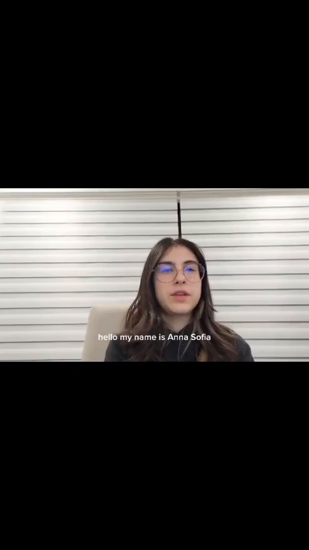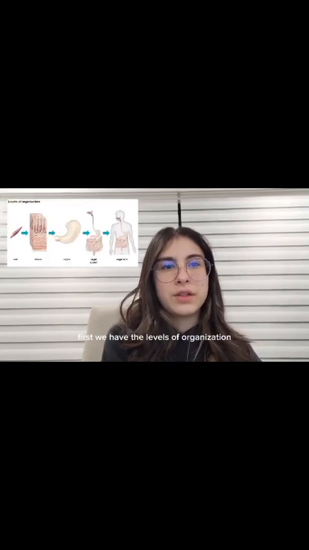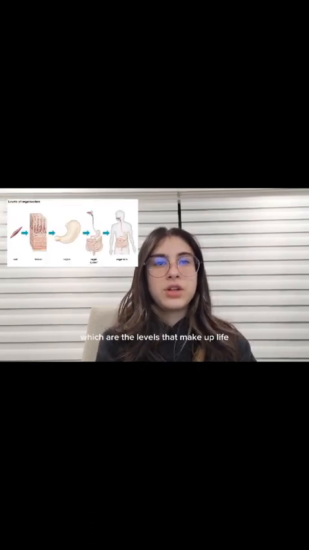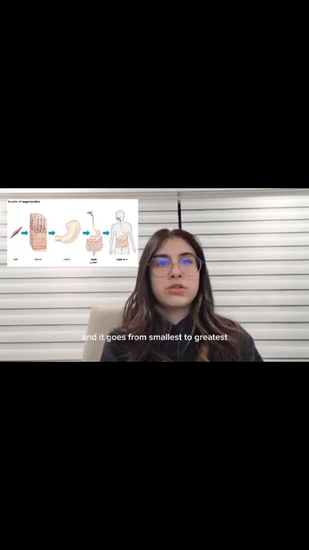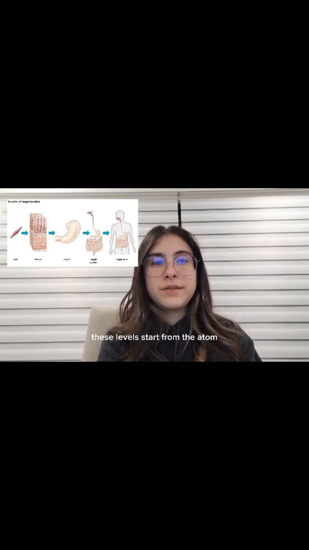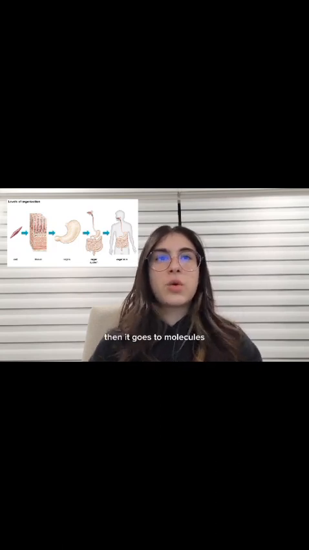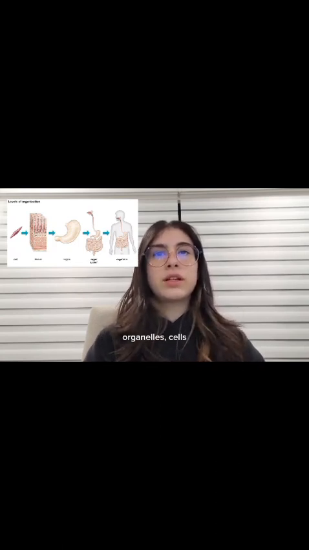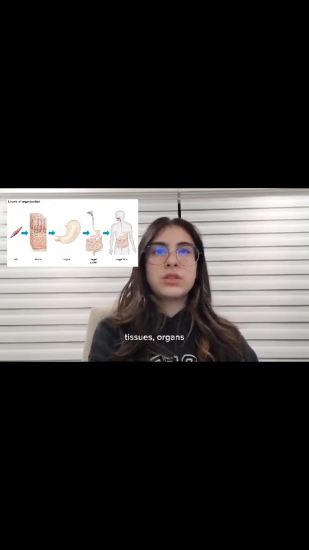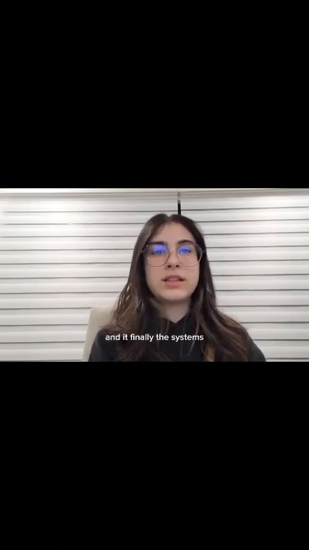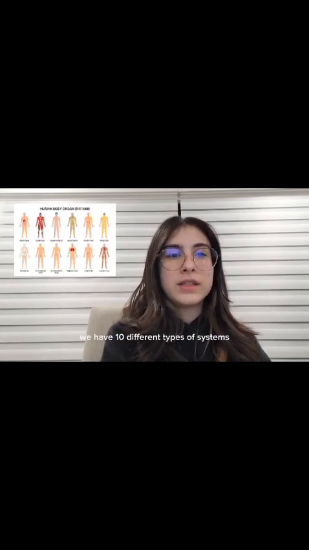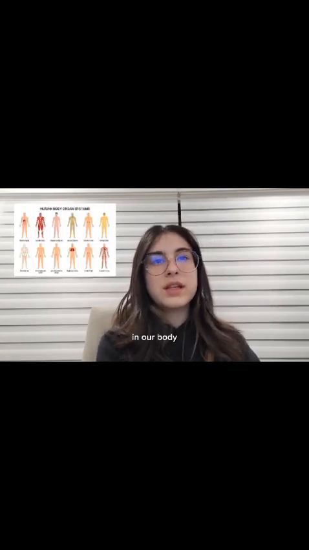Hello, my name is Ana Sofia, and I'm going to present the levels of organization and homeostasis. First, we have the levels of organization, which are the levels that make up life, and it goes from smallest to greatest. These levels start from the atom, then it goes to molecules, organelles, cells, tissues, organs, and finally the systems. We have 10 different types of systems in our body.